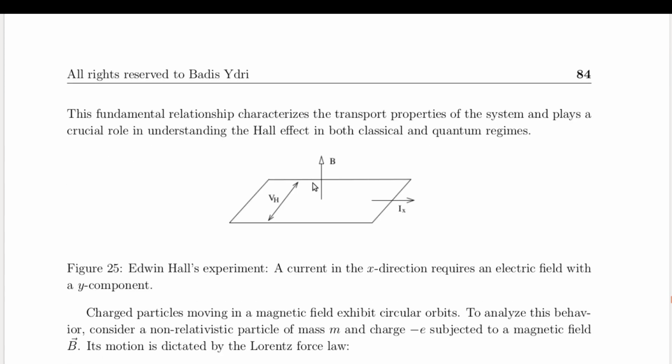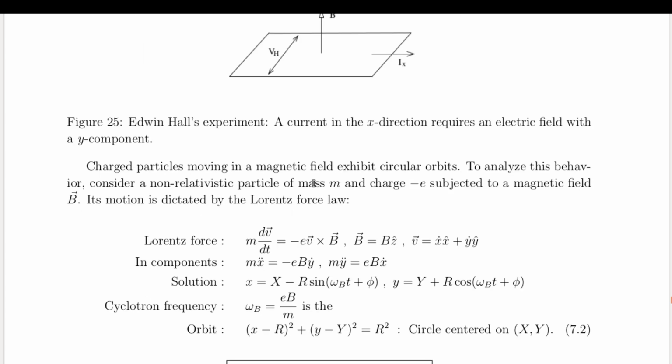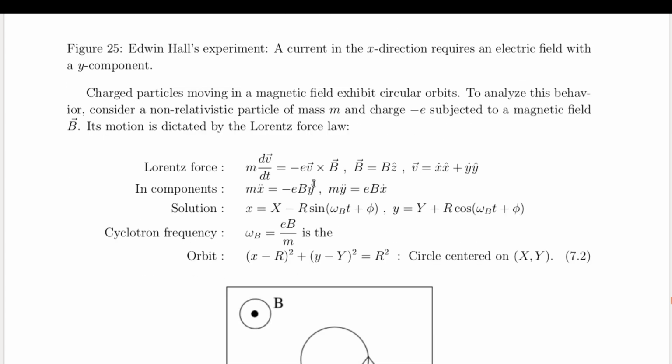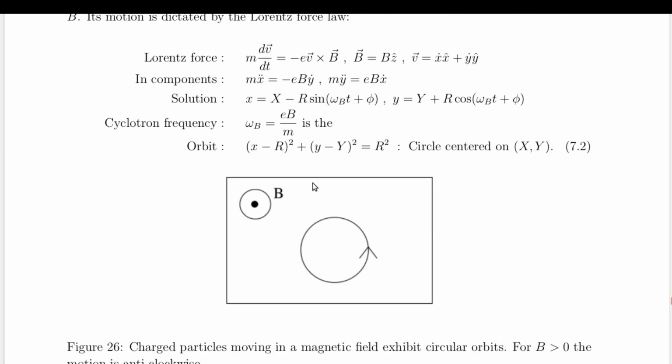in electromagnetic fields. The Hall effect can be understood in terms of the conductivity of the material, which describes how current flows in response to an applied voltage. In the presence of a magnetic field, a current in one direction also induces an electric field in the perpendicular direction, a signature of the Hall effect.